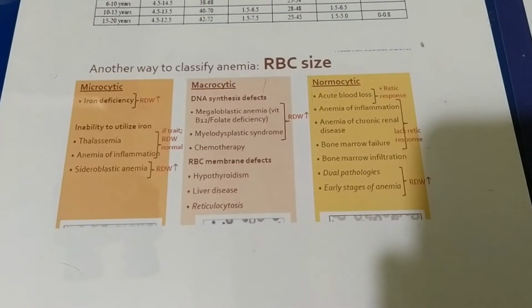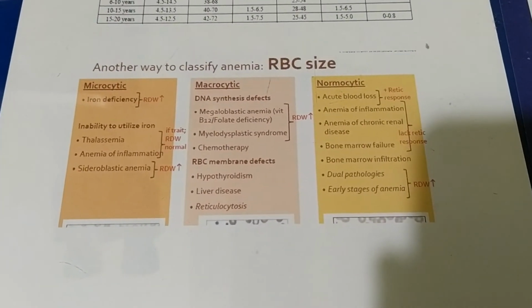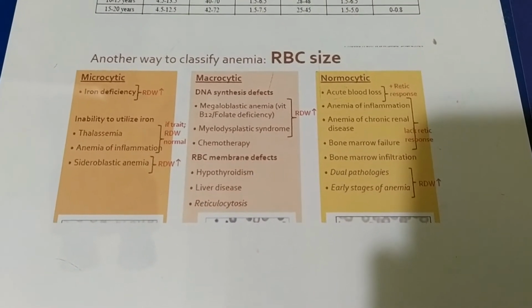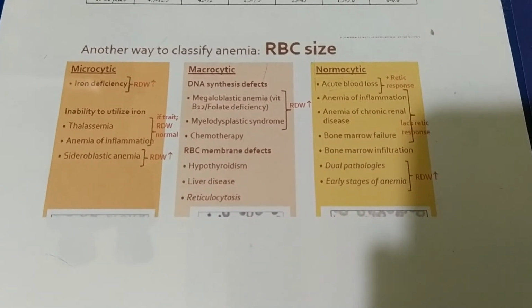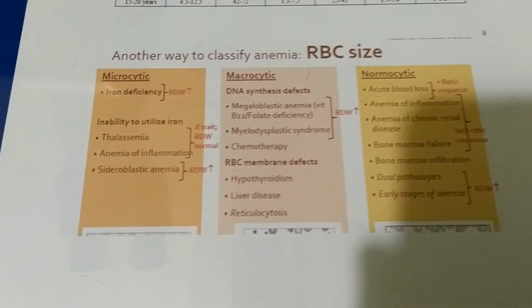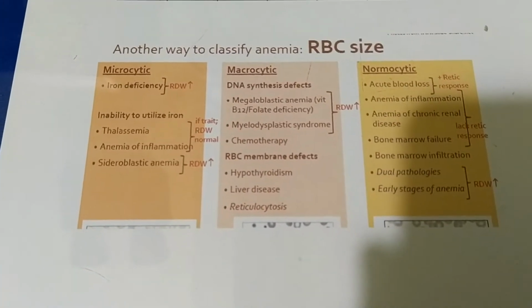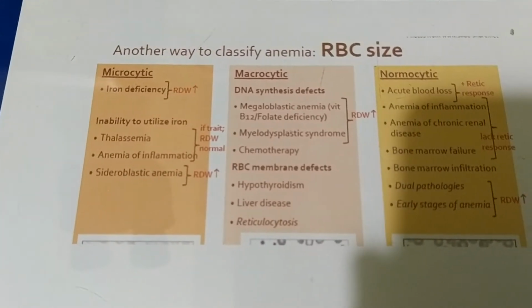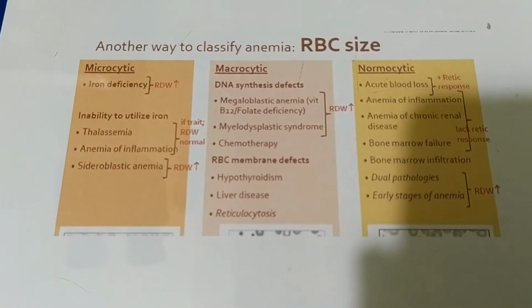Hello. Today I would like to talk about anemia classification based on the size of RBC. According to the size of the RBC, anemia can be classified as microcytic, macrocytic, and normocytic.